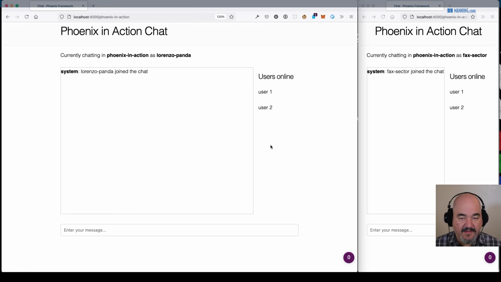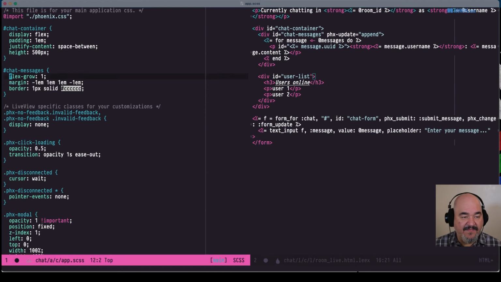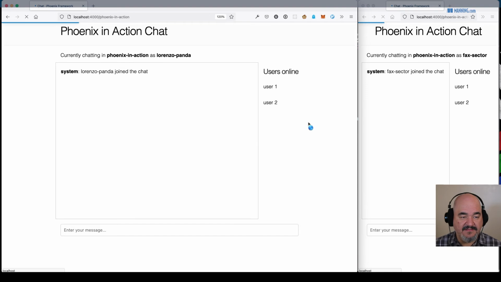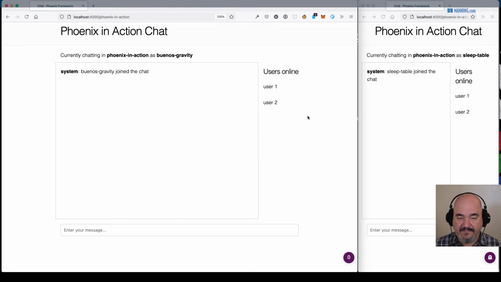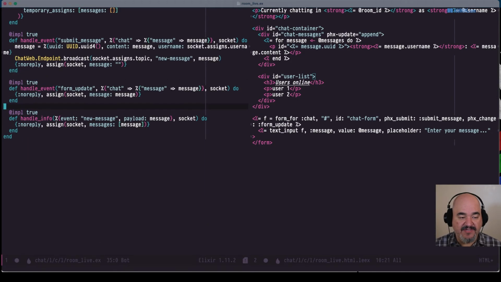Again, this isn't a CSS session, as you can plainly see, but we'll say this is good enough for us. I did lose some of my padding inside my chat messages, which I do like. Let's do that. All right, cool. Boom. Hire me as your next designer. Okay, moving on. Let's do presence.